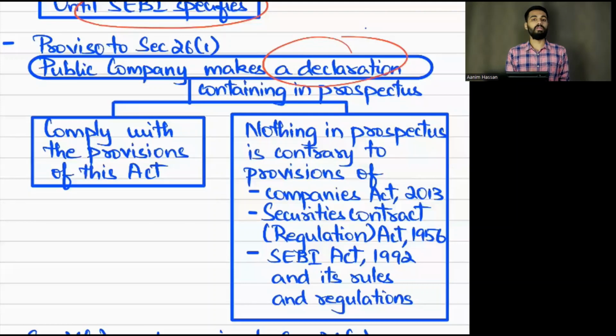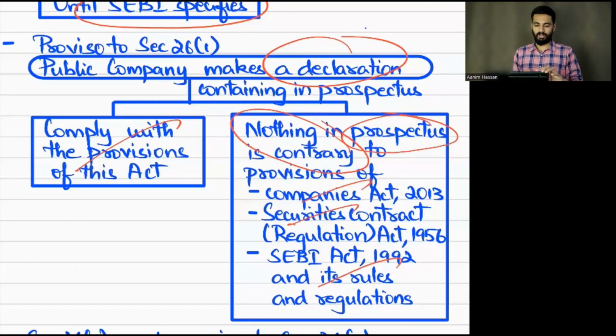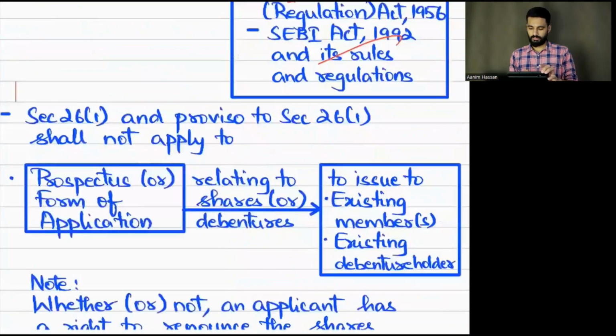The public company makes a declaration that it has complied with the Companies Act 2013, and also that the prospectus is not inconsistent with, that is, it is consistent with, the Companies Act, the SEBI Act and the Securities Contracts Regulation Act 1956.